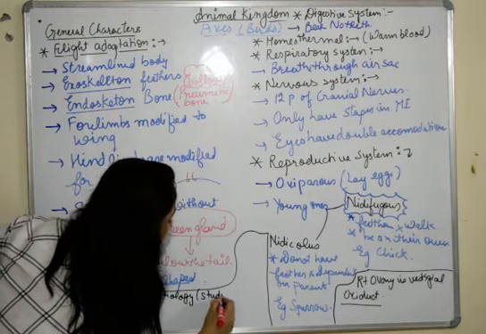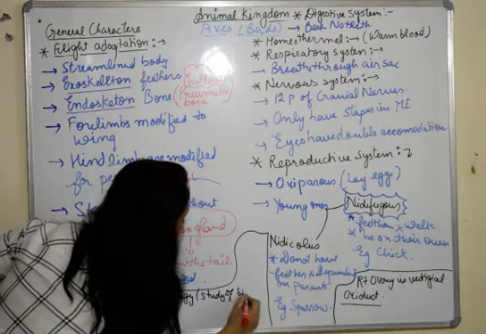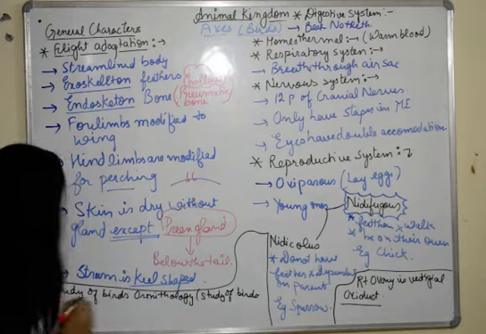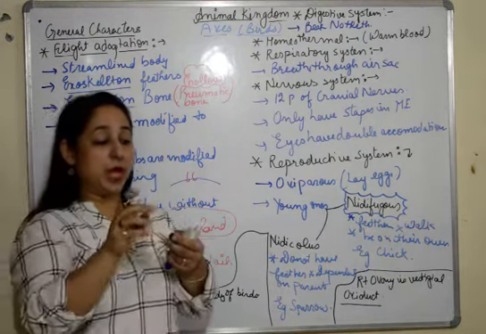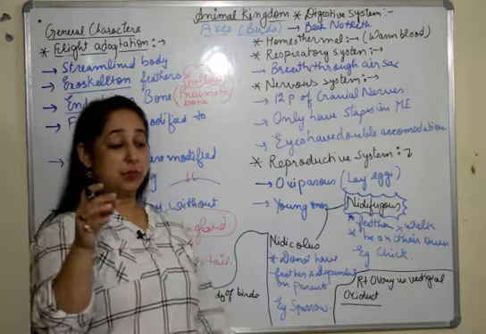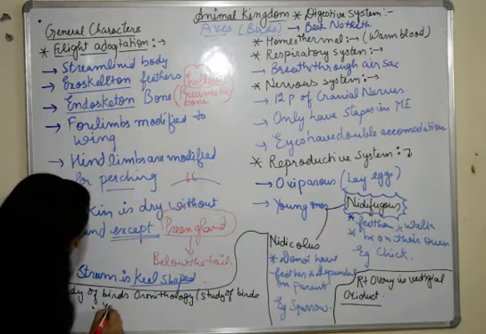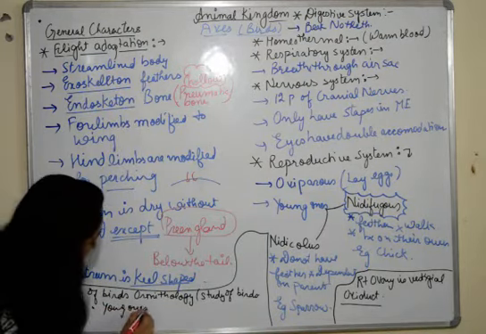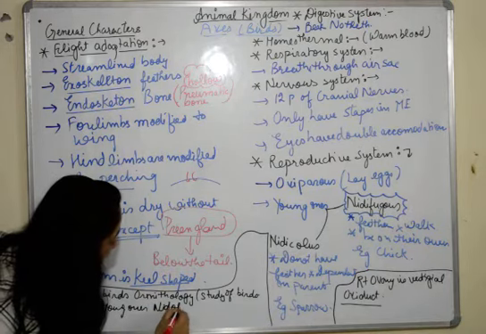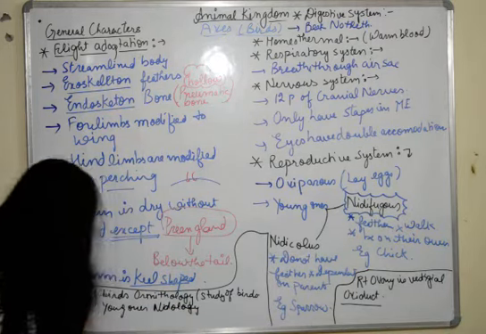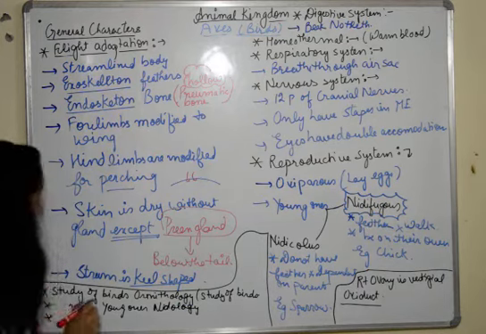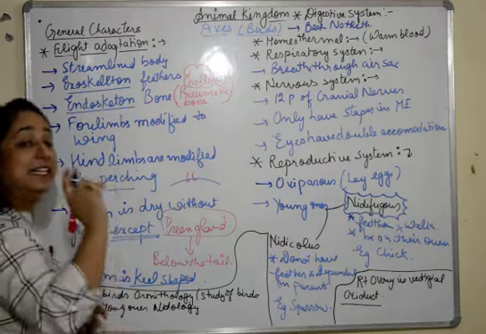Then we have the study of young ones of the birds, which is known as nidology. Fine.